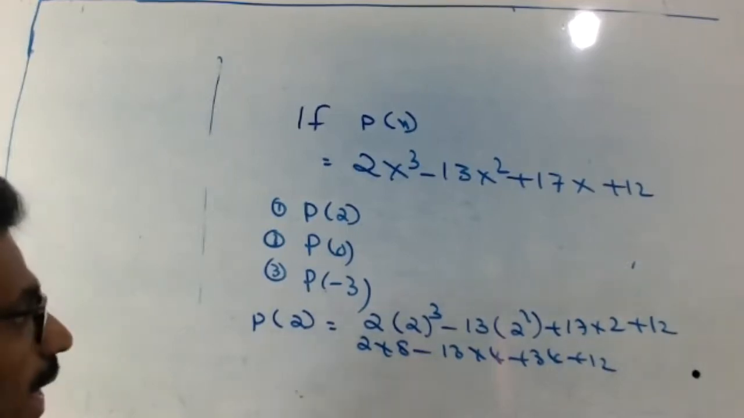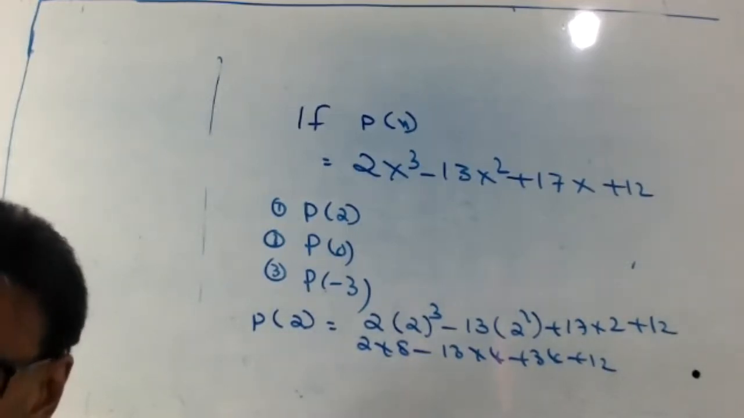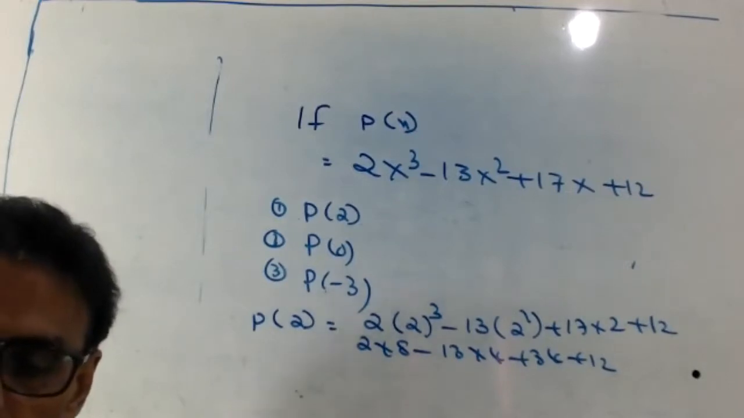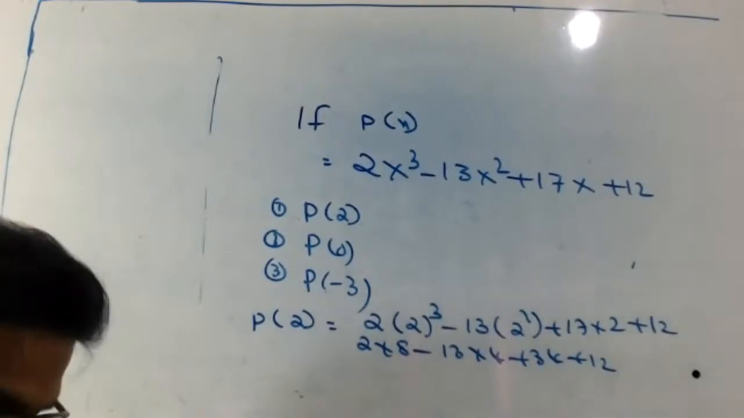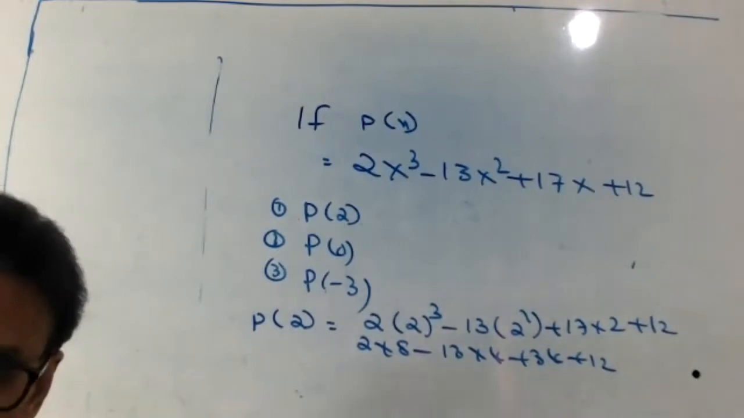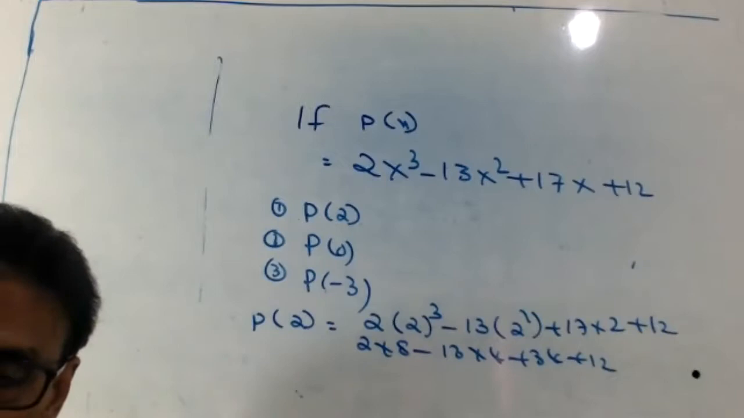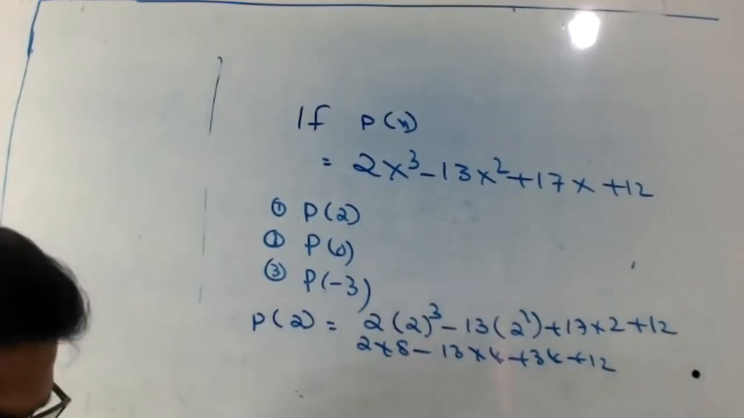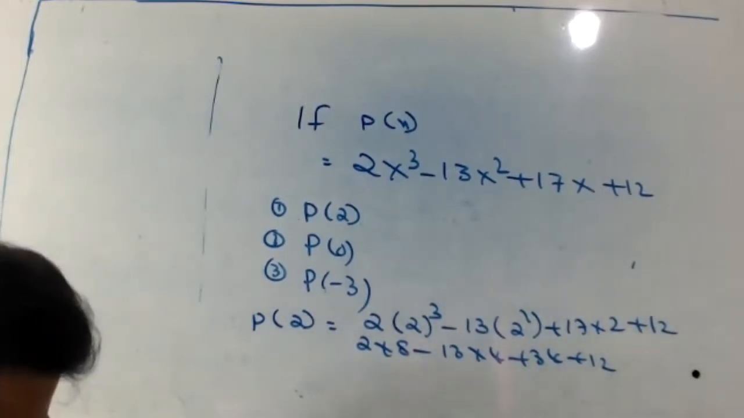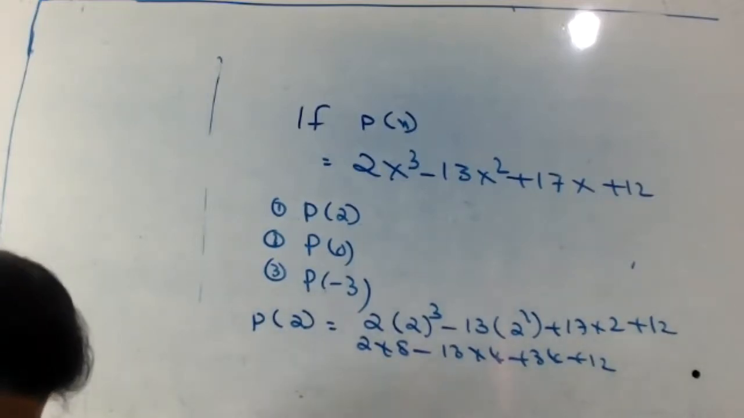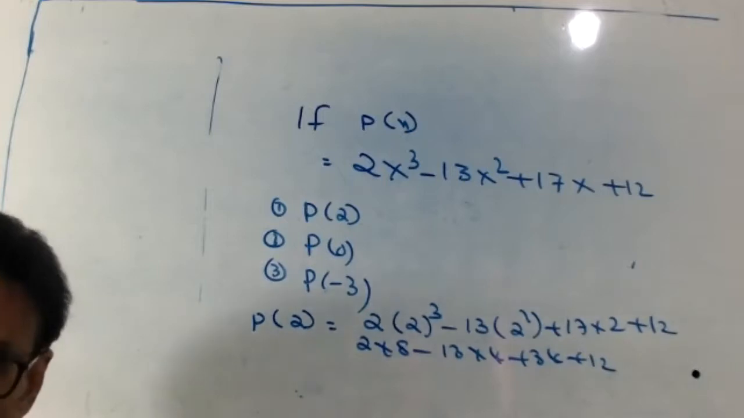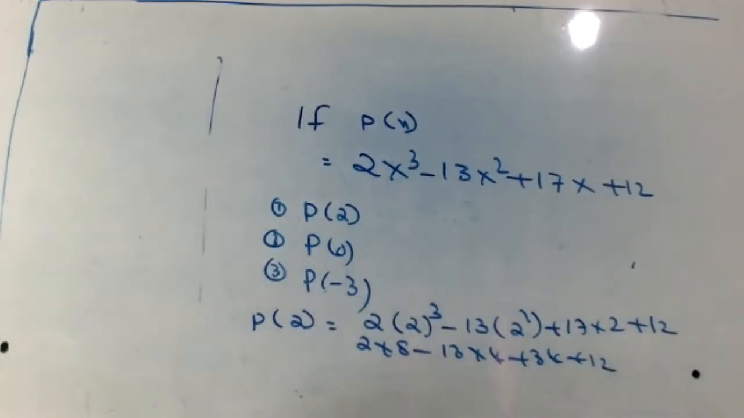Okay. The second answer is 12. Third answer, how much you got? Minus 210. Third answer, minus 210. Okay, clear now up to here, okay or not?